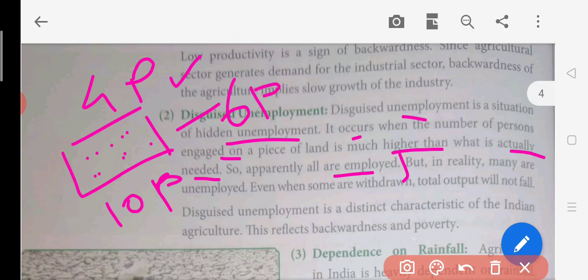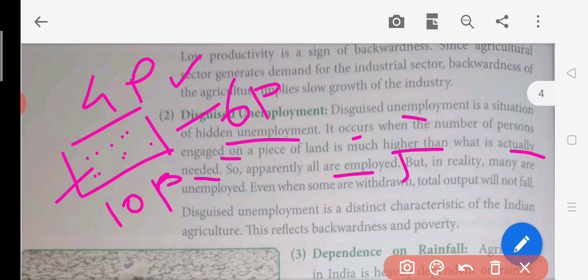Everybody is working over there, but actually only four people are needed. So the rest, that is six people, are called disguised unemployment, because they are providing nothing.